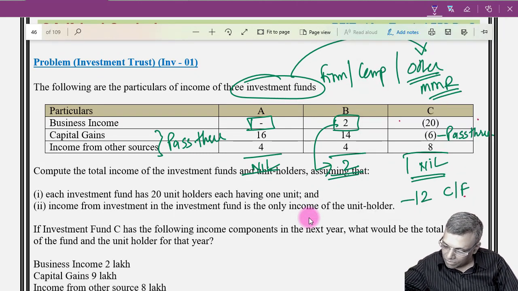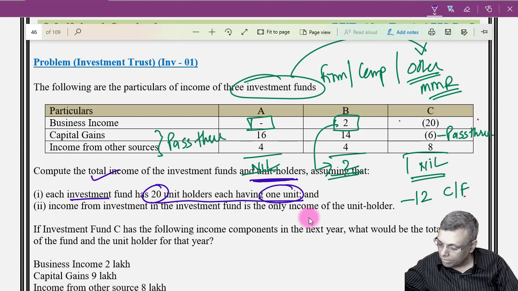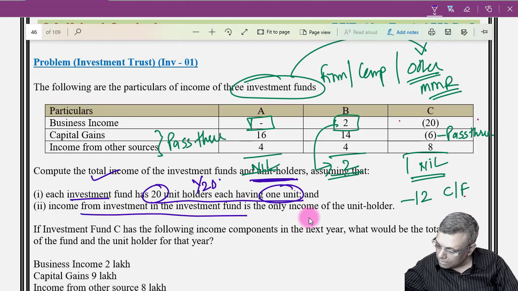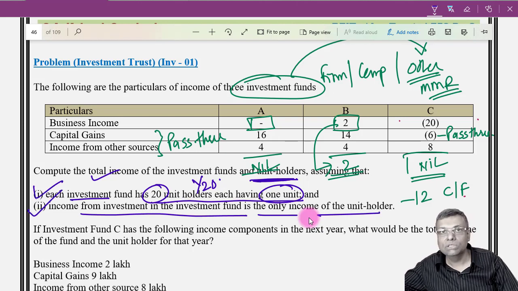So far we computed the total income of the investment fund. Now you have to do the unit holder computation. Each investment fund has 20 unit holders having 1 unit each, so you can say 1 by 20 for all the unit holders. Income from the investment fund is the only income of the unit holder. That's fair enough. That means the unit holder does not have any other income.